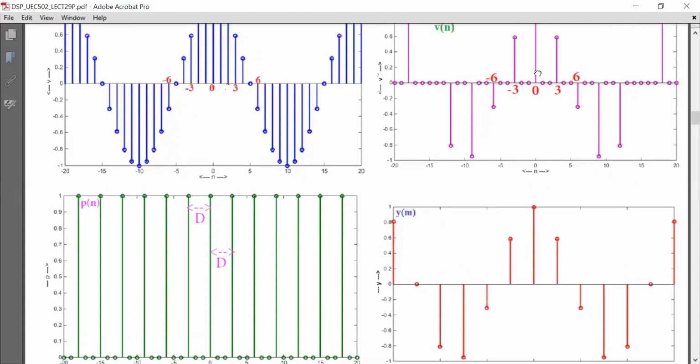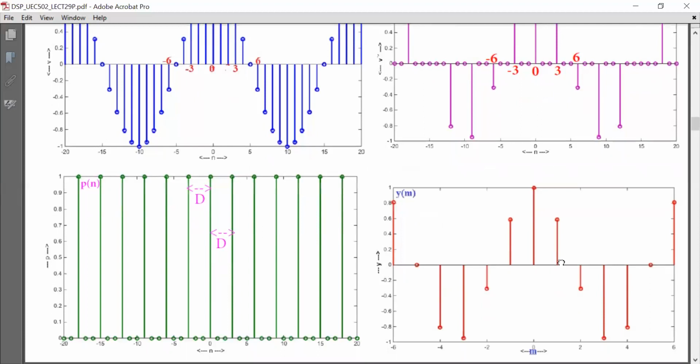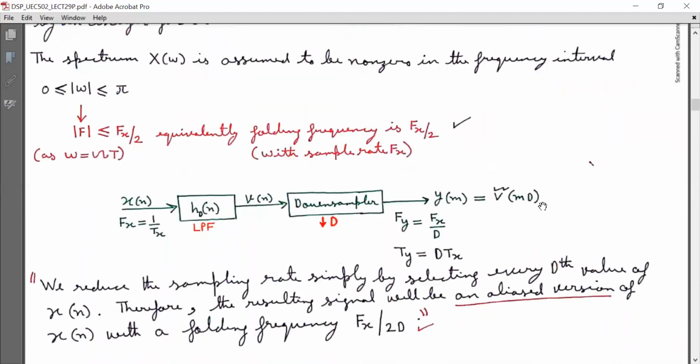It is clear that this signal is mapped: V bar 0 is equal to Y0, the third sample appears at Y1, and the sixth sample appears at Y2. This is how the downsampling takes place, that is, Ym is equal to V bar mD. I am choosing every Dth value.